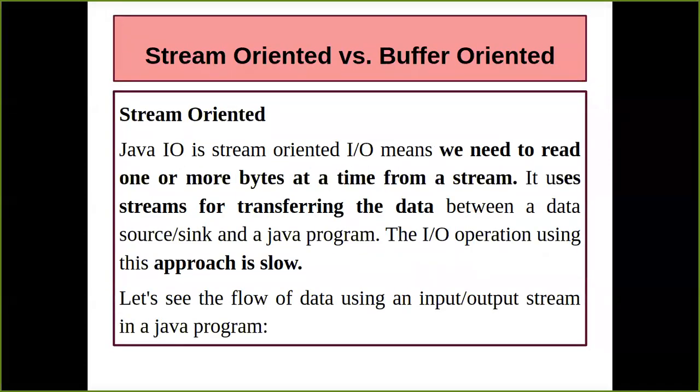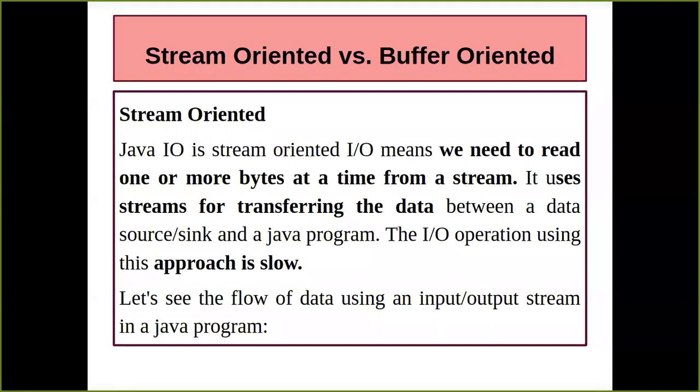Fine. Now, when I talk about stream oriented and buffer oriented, I hope you have understood the difference: in IO it is stream oriented. Now, when we talk about NIO, the difference is that it is buffer oriented. We know how stream oriented works. It is going to read or write the data one byte at a time from the stream.